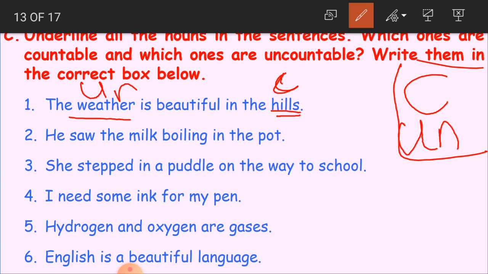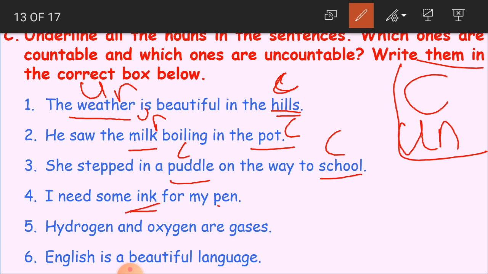The second sentence, he saw the milk boiling in the pot. Milk is uncountable, pot is countable. She stepped in a puddle on the way to school. Puddle and school, both are countables.